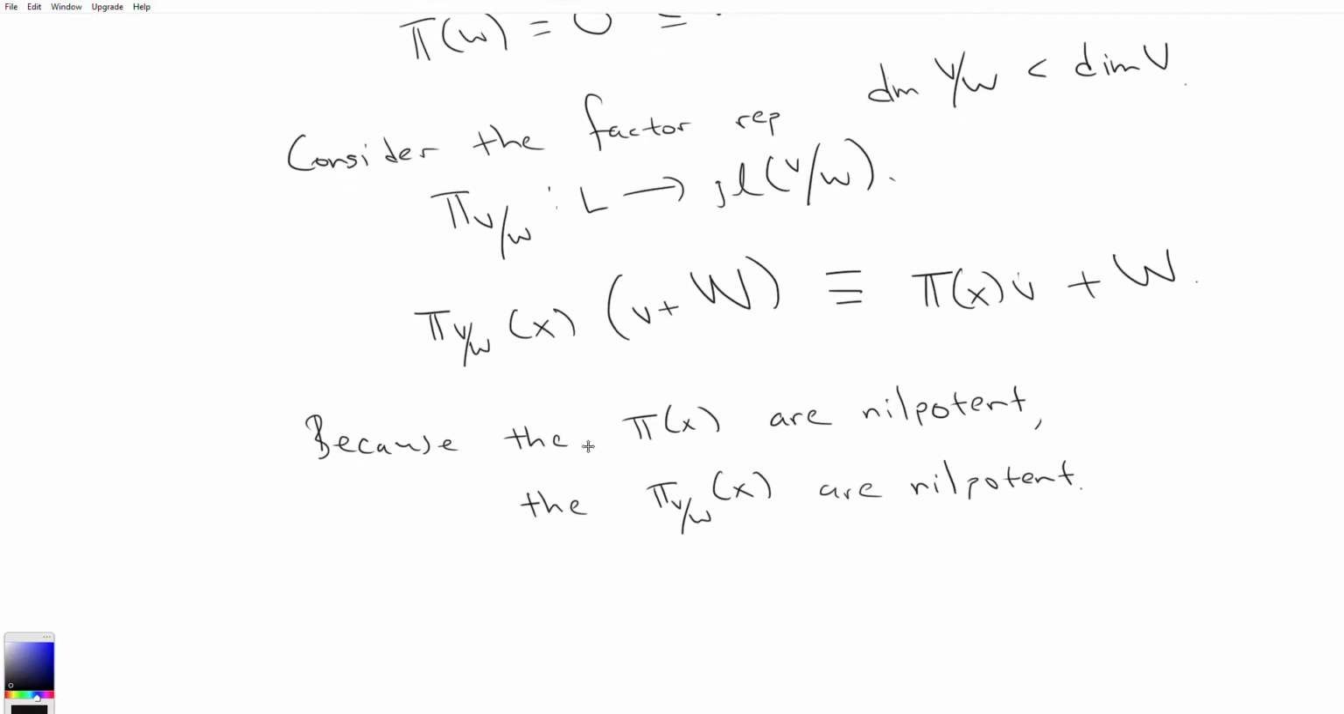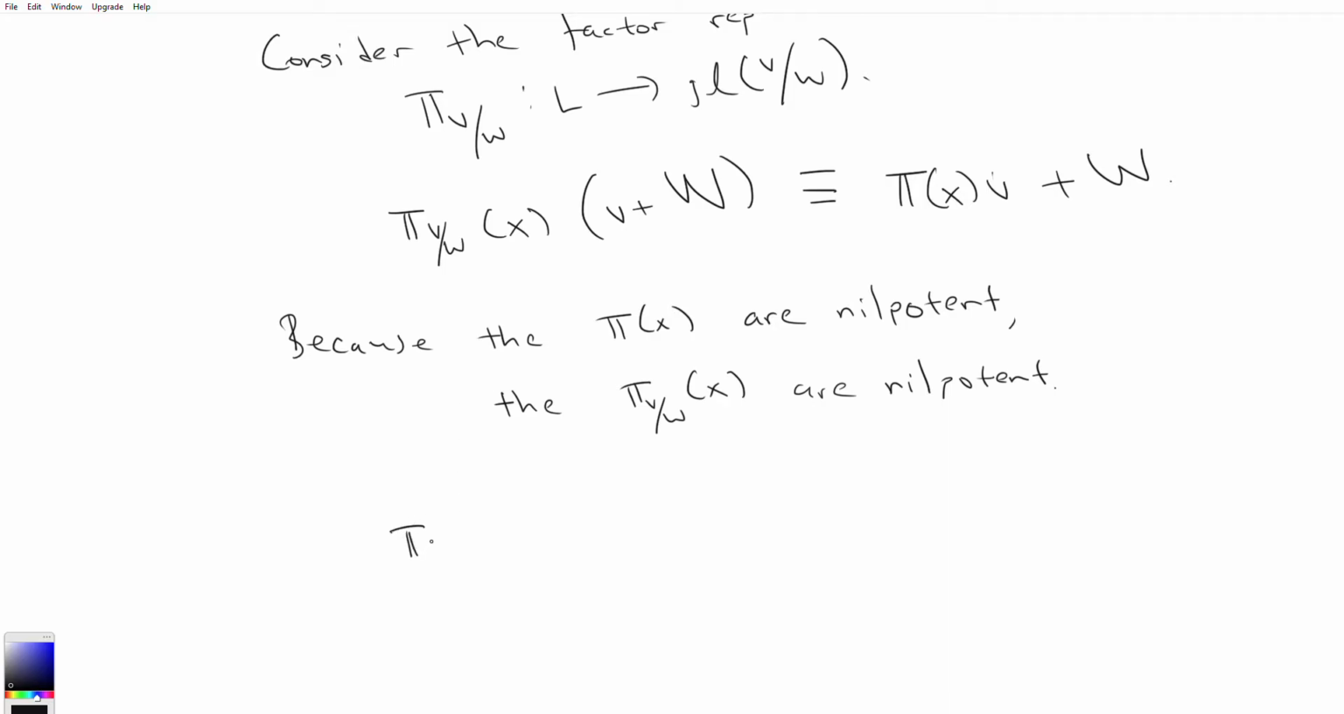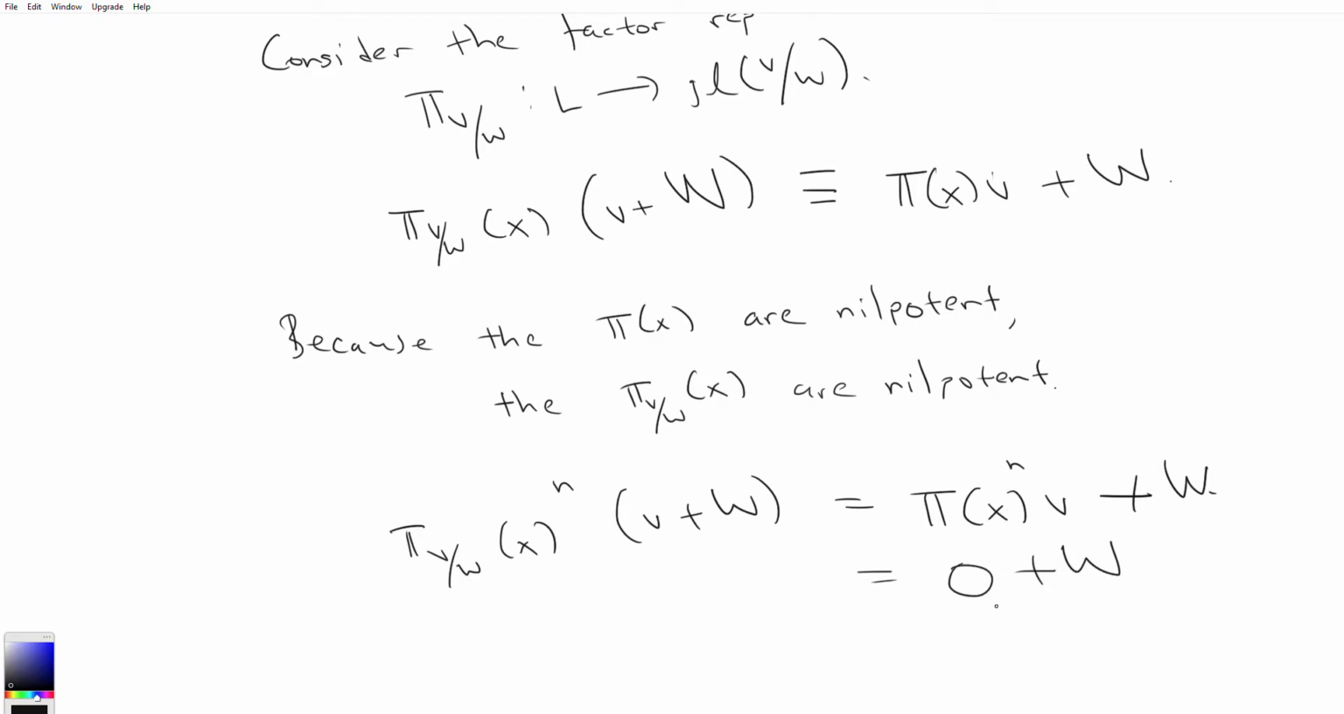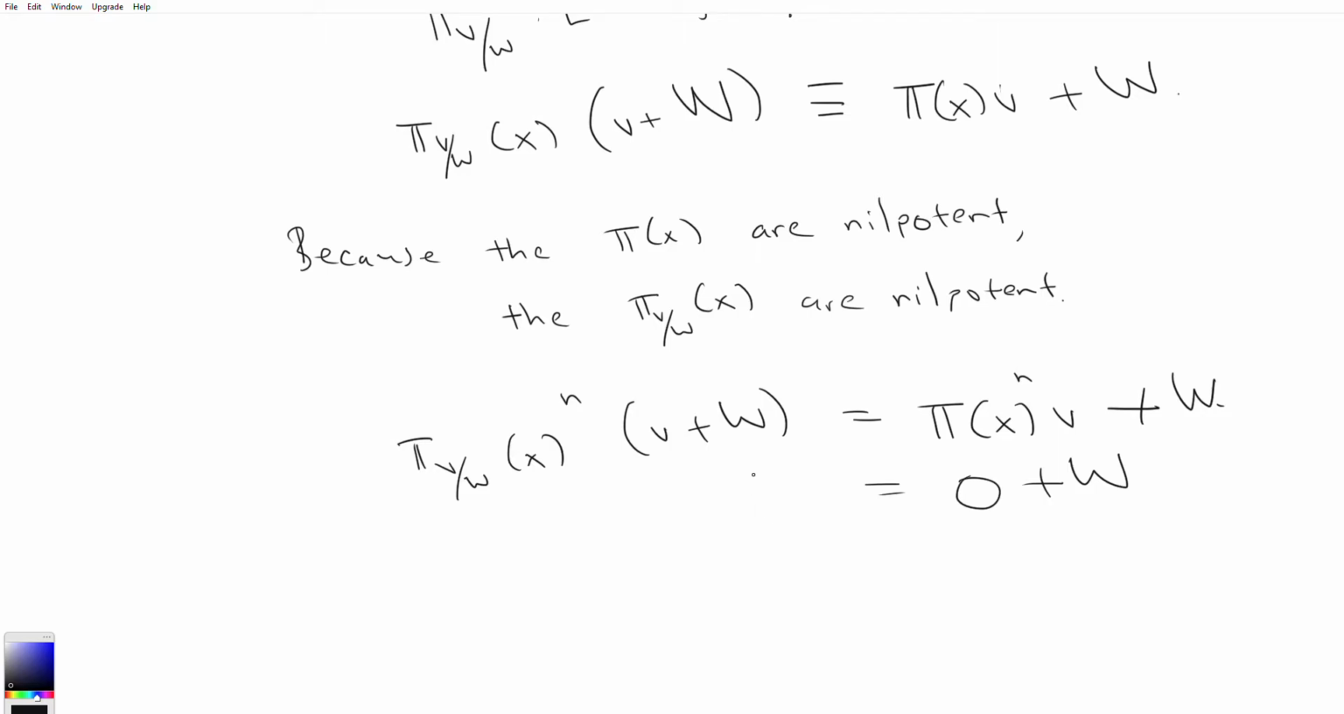So I guess what I want to say is that π_{V/W}(x)^n acting on v + W is equal to π(x)^n acting on v + W. And because it's nilpotent, let's say n is the n that gives us 0, this would equal 0 + W, and that's the 0 vector in the quotient space. So that implies that this is nilpotent.